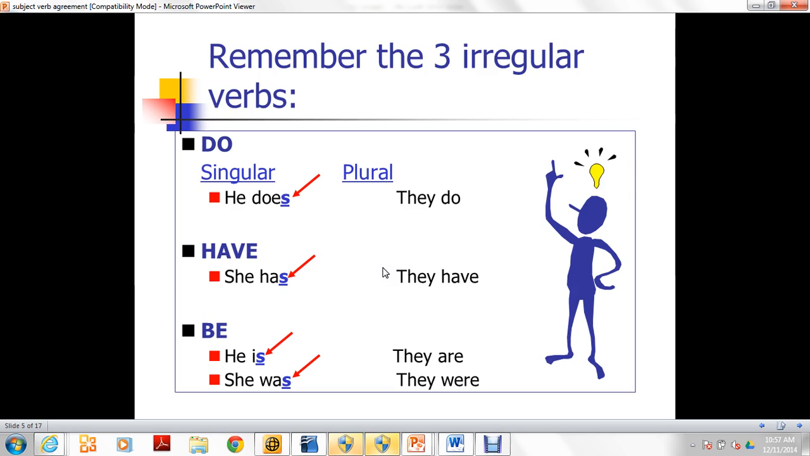Singular, he does. Plural, they do. Have, she has, they